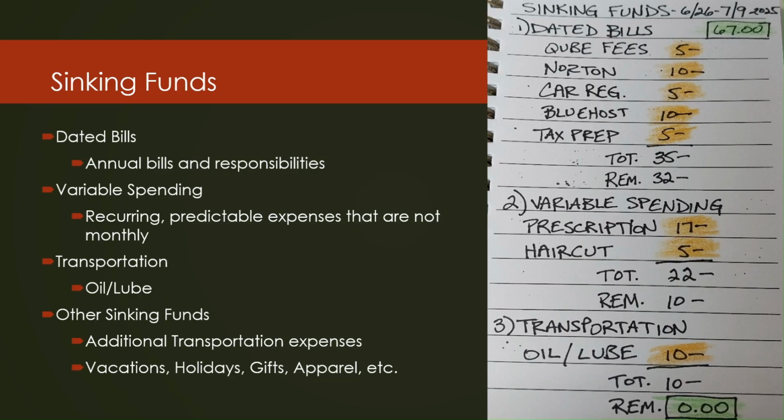But see, at the end of this, since I had already figured out that I needed $67, then the remainder at the very bottom is going to be 0, because all of this does add up to $67.